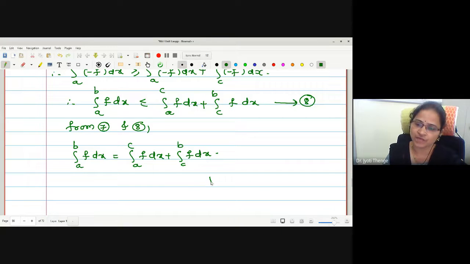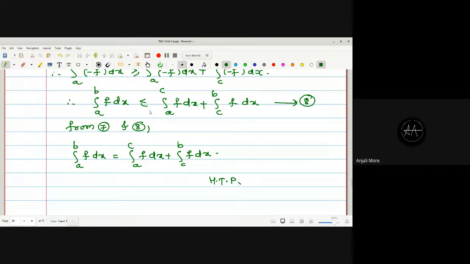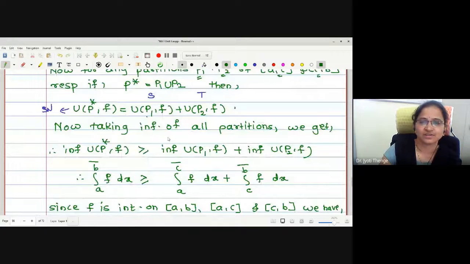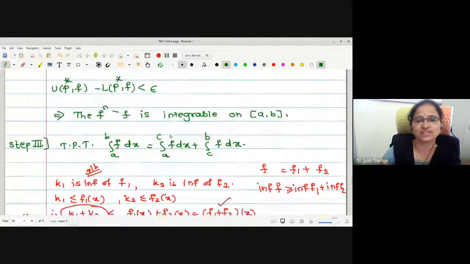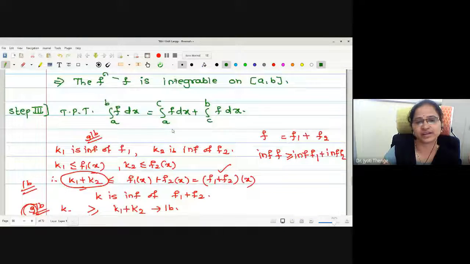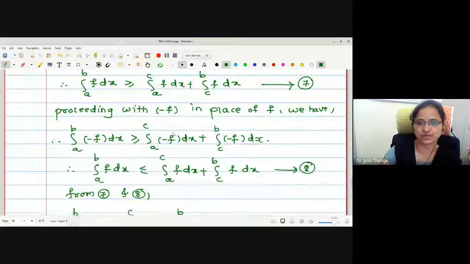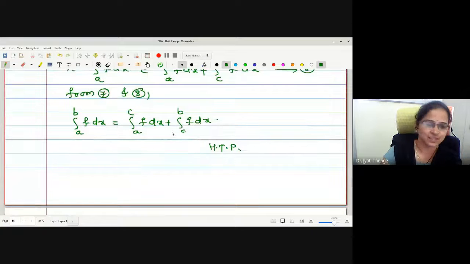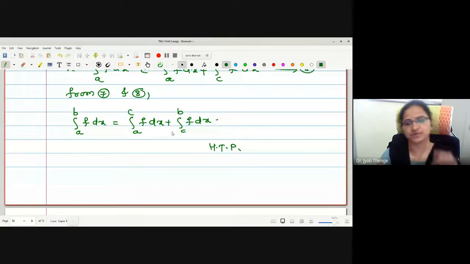Hence the proof. If you have any difficulty, you can ask. Actually, we have used it many other times, but we did not know the proof. See how long a history we have behind using that statement: integration a to b is a to c plus c to b. This is the theory behind the steps. Any difficulty, you can ask me.